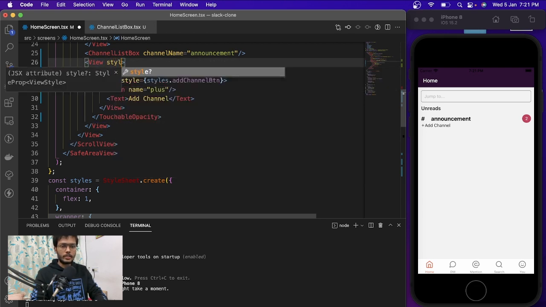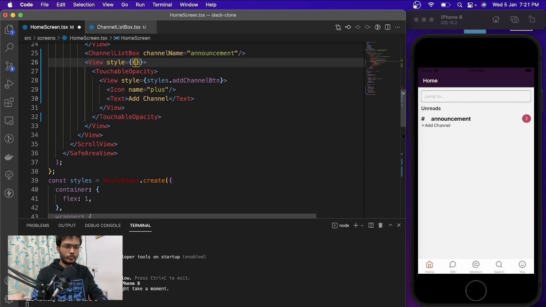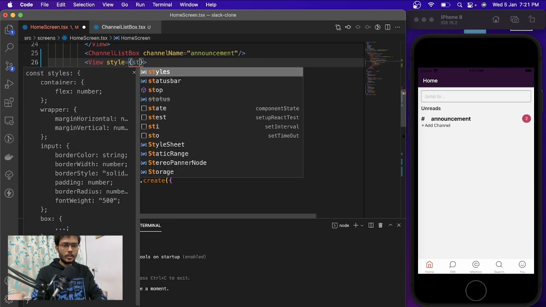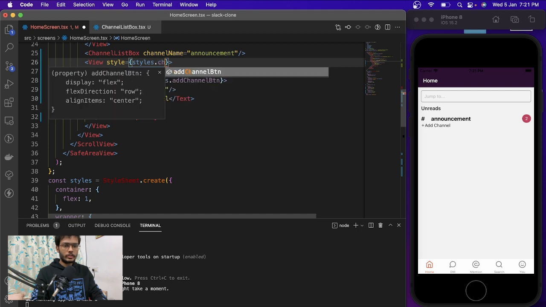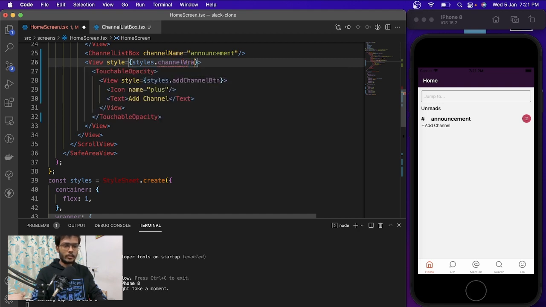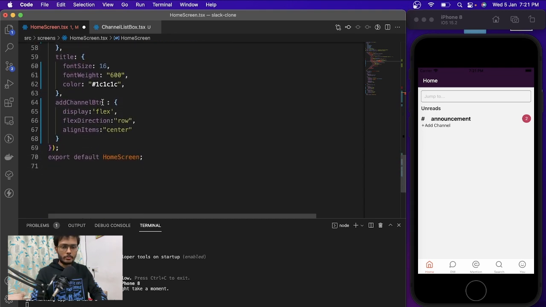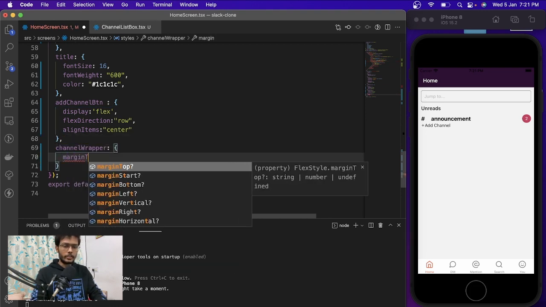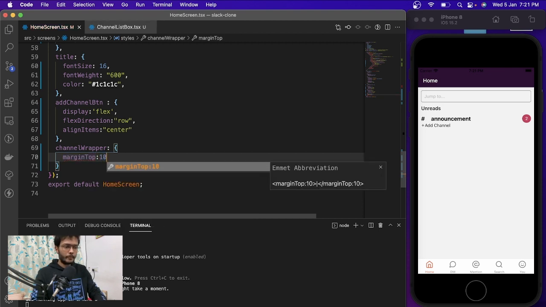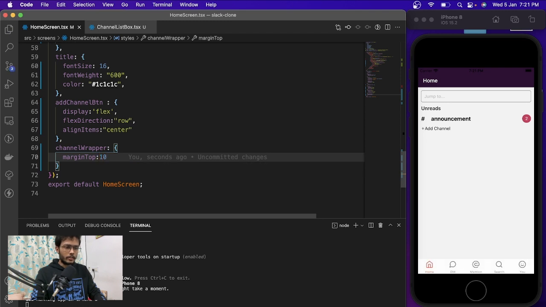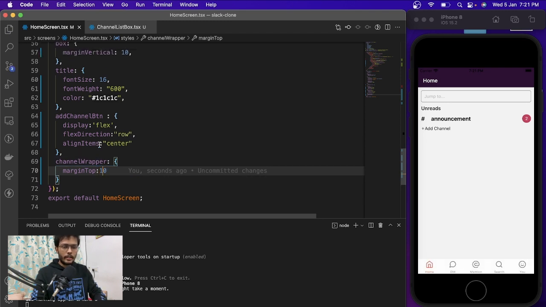here this is just a wrapper, right? So we're gonna just put styles dot channelWrapper. Inside the wrapper we will put some stylings, and that would be like marginTop 10. Yeah, this looks good.